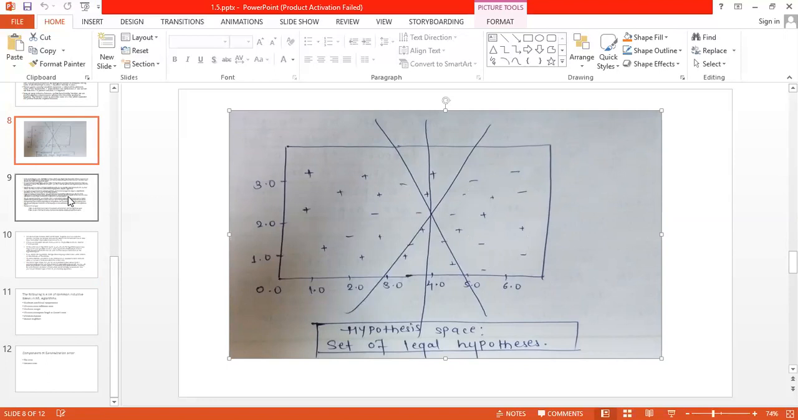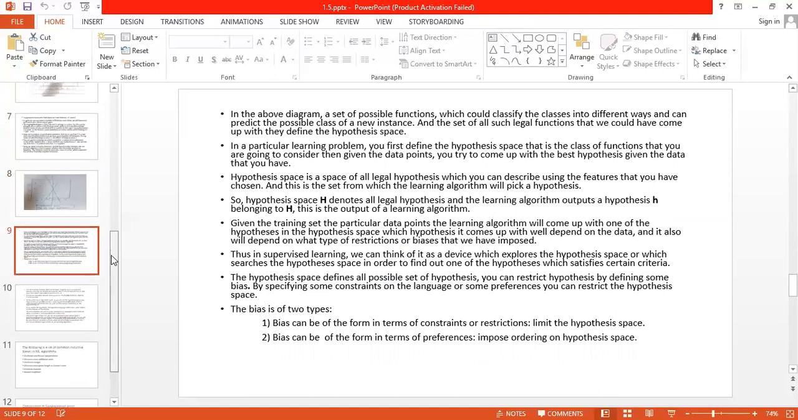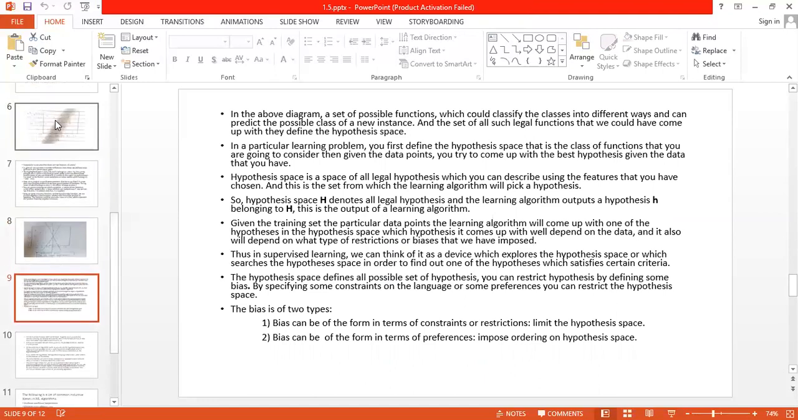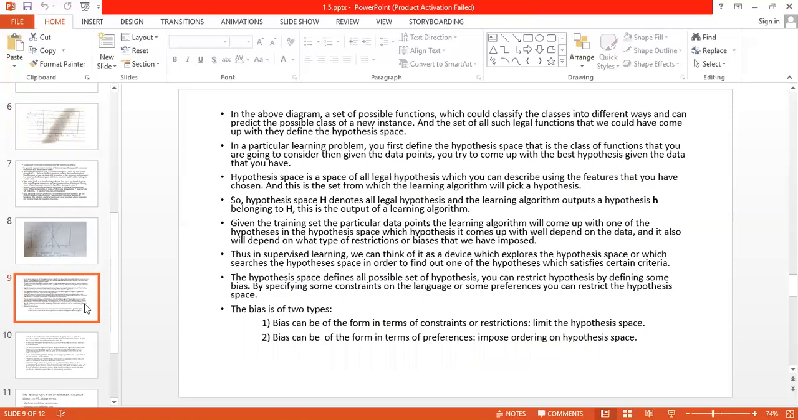It is not always possible that such a line or such a hypothesis exists which will cover all the positive points on one side and all the negative points on another side, because the data is kind of discrete. You can see it here. See in this diagram, it is not possible that all the positive points are on one side and all the negative points are on the other side. We have to draw a possible hypothesis which could classify the most points.